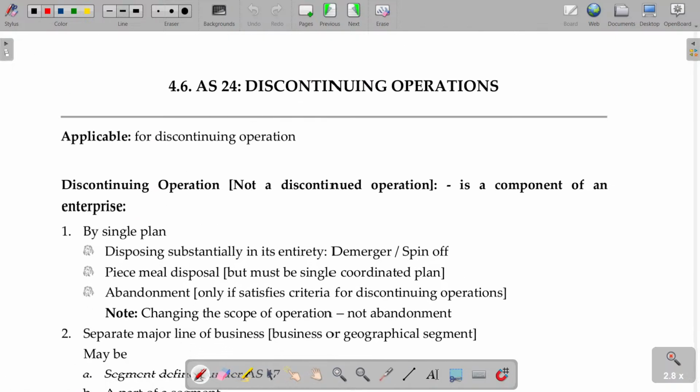Discontinuing operation, AS number 24. Like segment reporting, you have 3 or 4 different segments. You propose to discontinue one of the segments in due course, within 2 or 3 years. If you have completely sold it off, forget about that, it's no more your entity. This is still part of your segment, and you're supposed to discontinue it in 2 to 3 more years. As you plan to close this, you want to know the financial result of this for those years. That will be shown separately.